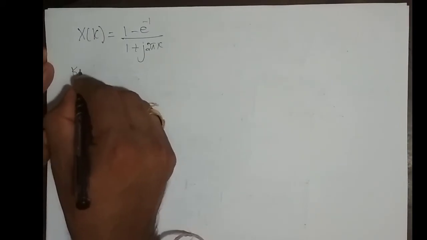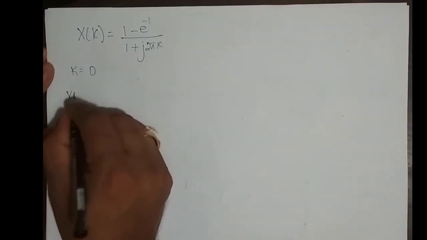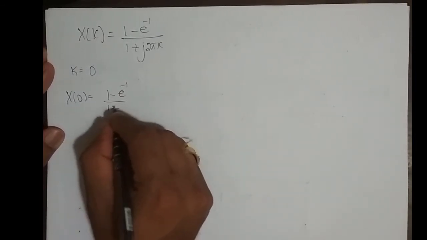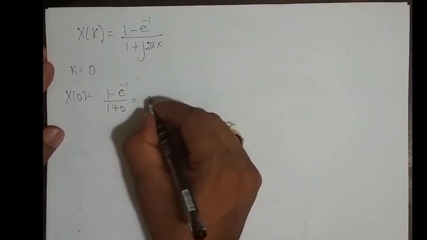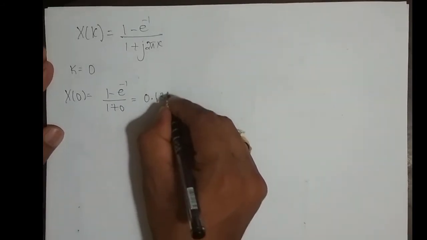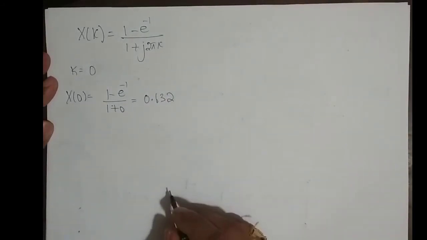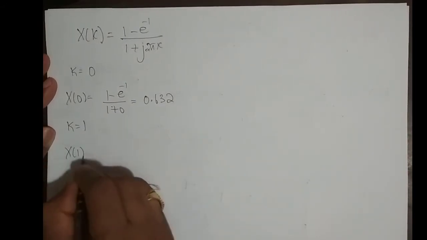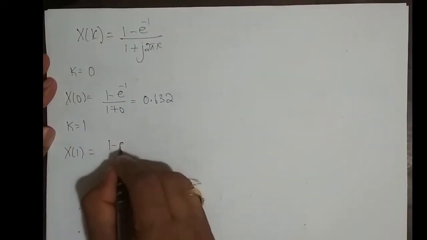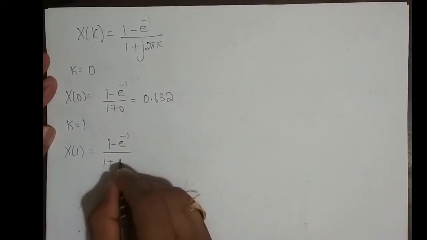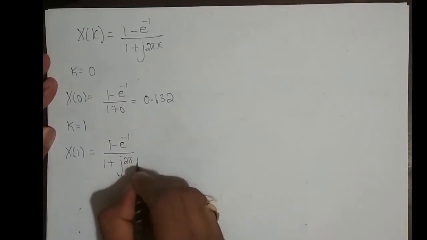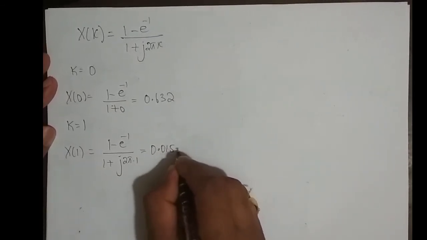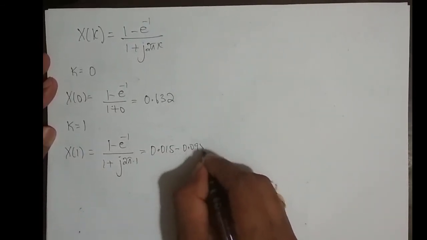So for k equal to 0, what is x of 0? It is 1 minus e power minus 1 whole divided by 1 plus 0, which is equal to 0.632. If we do this math, we get 0.632. So for k equal to 1, what is x of 1? 1 minus e power minus 1 whole divided by 1 plus j 2 pi into 1. If you simplify this, we get 0.015 minus 0.098 j.